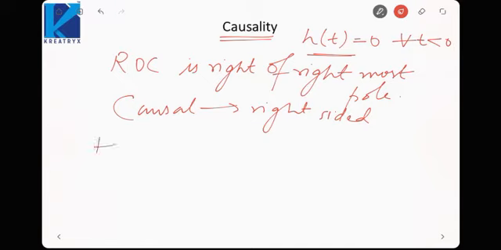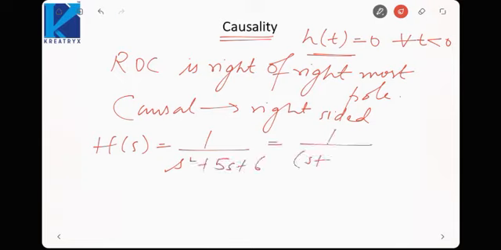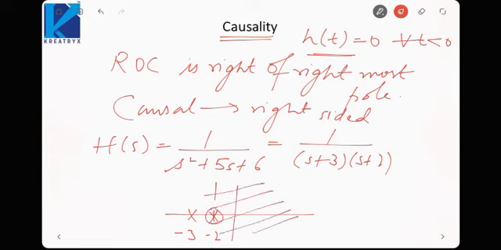Let us take an example. If H(s) is equal to 1 by s square plus 5s plus 6, it is 1 by (s plus 3)(s plus 2). So the poles are at minus 3 and minus 2. The ROC must be right of the rightmost pole. The rightmost pole is minus 2, so the ROC should be to the right of it for the system to be causal.